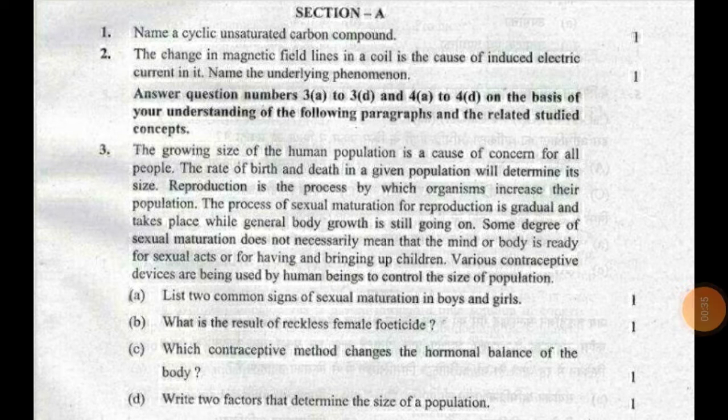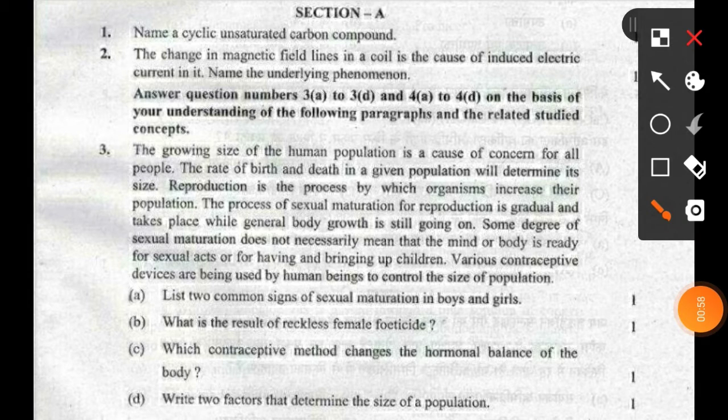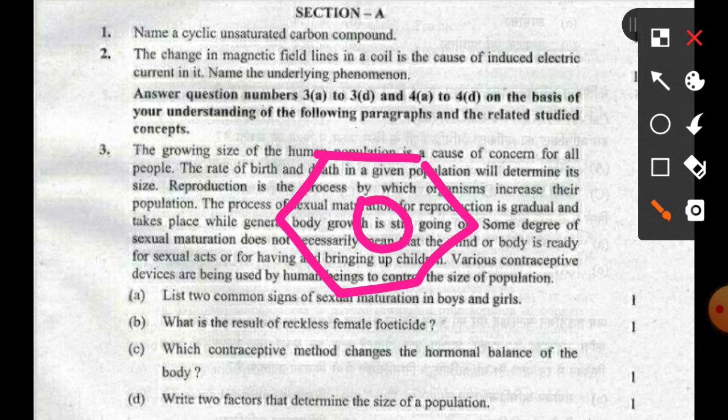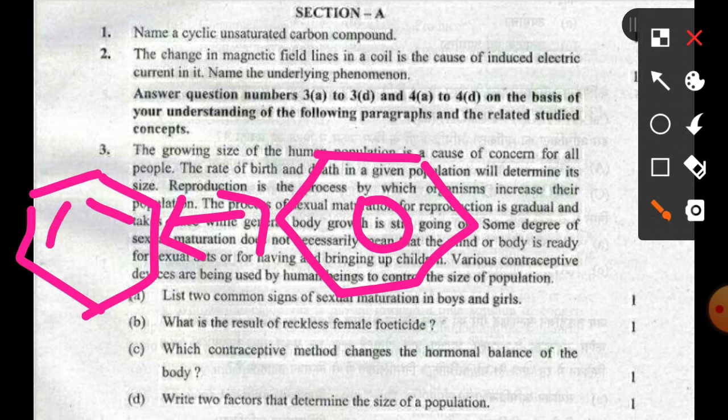Here is section A. The first question is: name a cyclic unsaturated carbon compound. Here you have to give an example of any cyclic and unsaturated carbon compound. You can write cyclopentane, you can write cyclohexane, you can also draw a benzene ring in the answer. So the structure of benzene ring will be like this or like this.